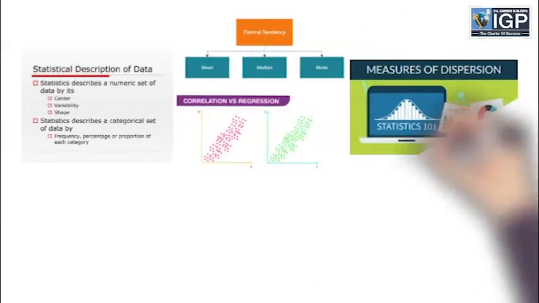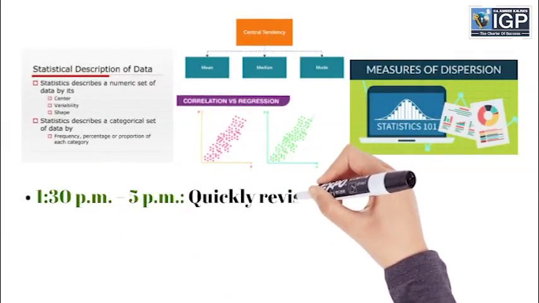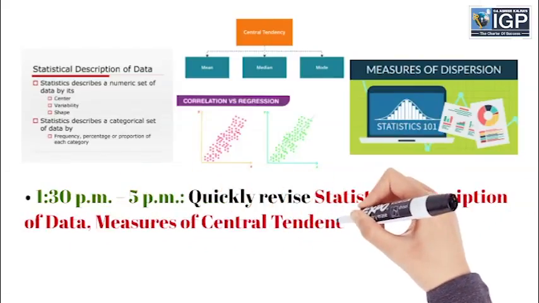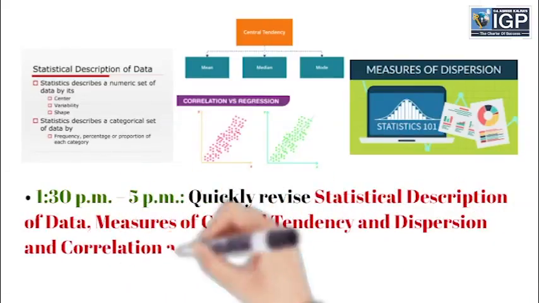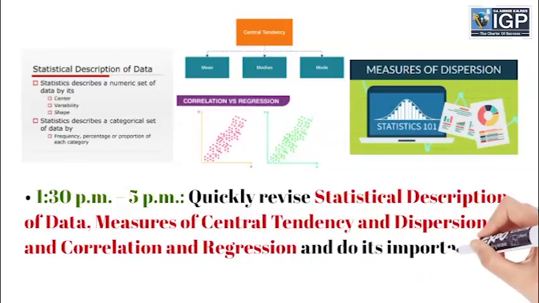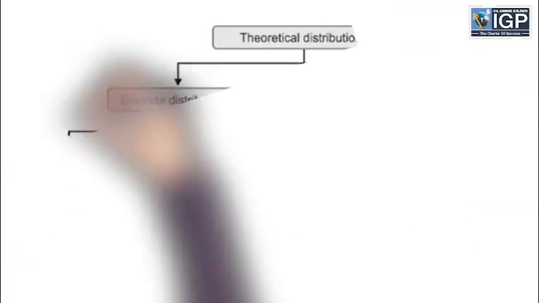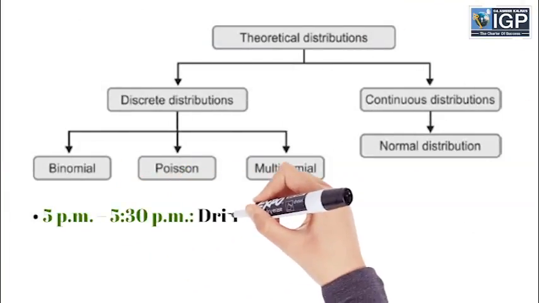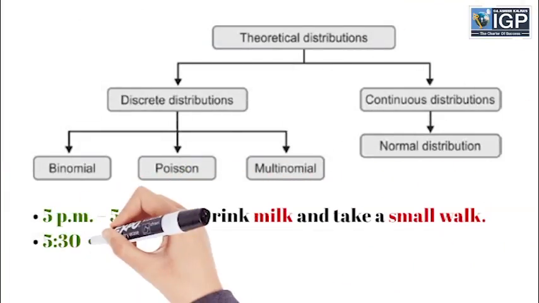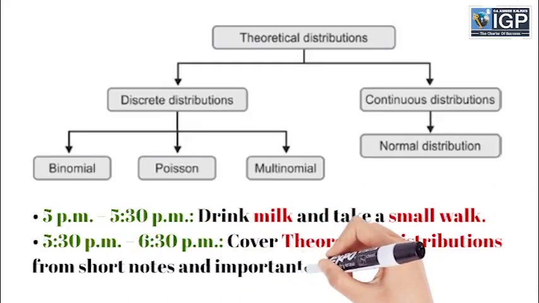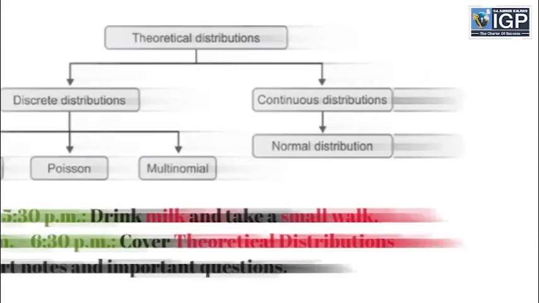From 1:30 pm to 5 pm, quickly revise statistical description of data, measures of central tendency and dispersion and correlation and regression, and do its important questions. From 5 pm to 5:30 pm, drink milk and take a small walk. From 5:30 pm to 6:30 pm, cover theoretical distributions from short notes and important questions.